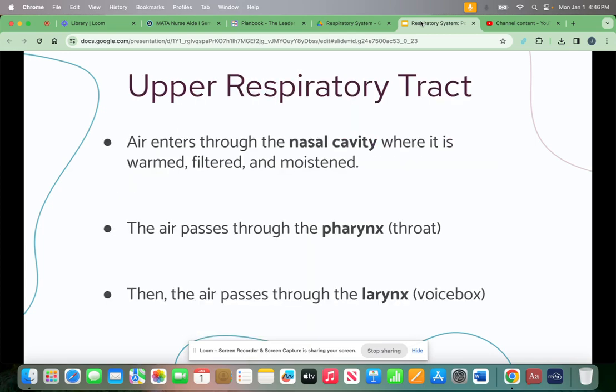Air enters through the nasal cavity where it is warm, filtered, and moistened. From there, the air passes through the pharynx or the throat. Then the air passes through the larynx or the voice box. The nasal cavity, the throat, and the voice box make up the upper respiratory tract.